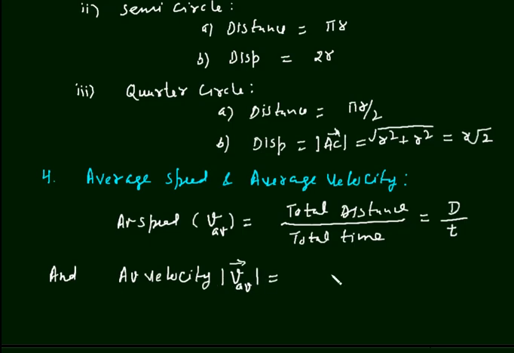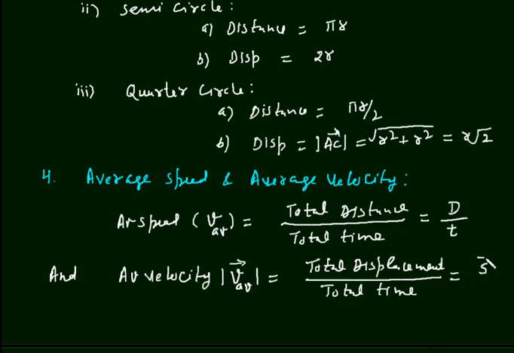It is equal to total displacement upon total time. So this will be the magnitude of displacement s vector divided by total time t.